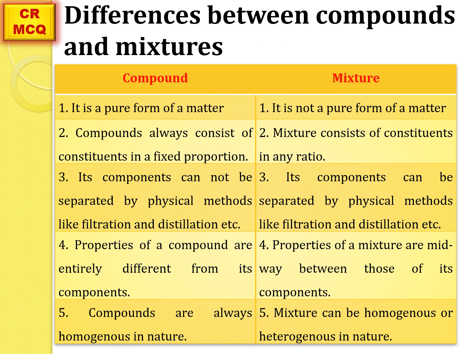Sometimes a question is asked: what is the difference between compounds and mixtures? So you must be familiar with the differences between these two. A compound is a pure form of matter, whereas a mixture is not a pure form of matter. Compounds always consist of constituents in a fixed proportion, whereas a mixture consists of constituents in any ratio.